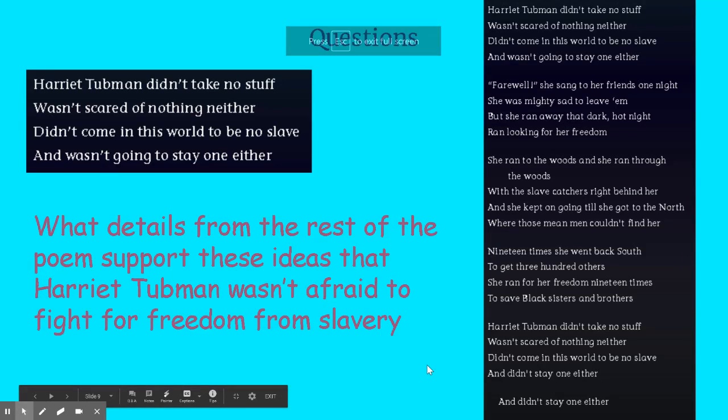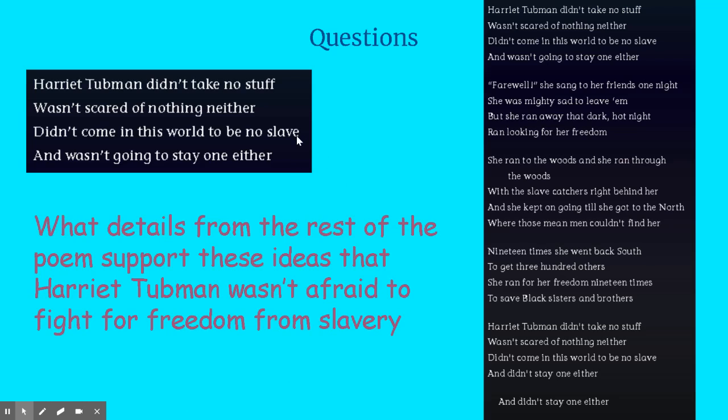So in our first 4 lines, we can see that line 3 and line 4 relate to line 1 and 2. In line 3 and 4, she says she didn't want to be a slave and she wasn't going to stay one. But that relates to up here where she says that she's not going to put up with mistreatment and she's not scared of anyone. So she's not afraid to fight for freedom from slavery. That was the conclusion that I drew for how those would relate to the first 2 lines.